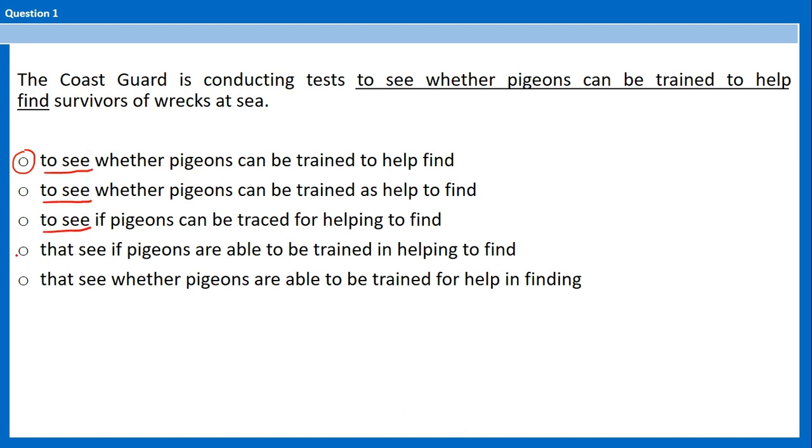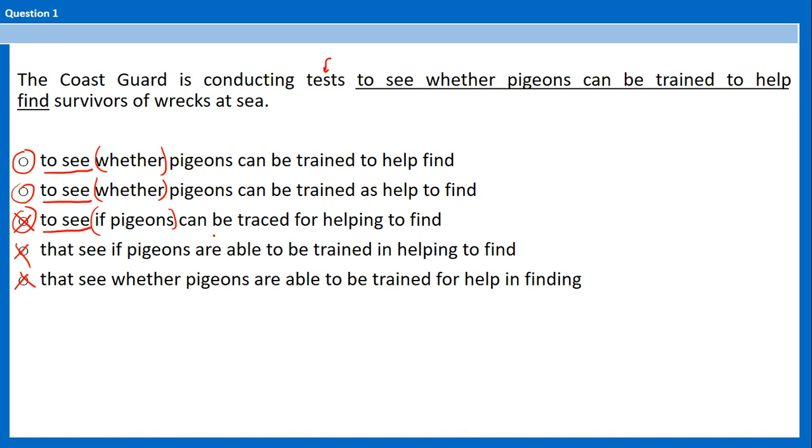I cannot use that, because that "see" would be describing the tests, and it would mean that the tests can see, and that doesn't make sense. So it's either 1, 2, or 3. Be careful when you have whether versus if. We use if for conditions, and we don't have any condition here. Okay. Remember, when you use if pigeons,